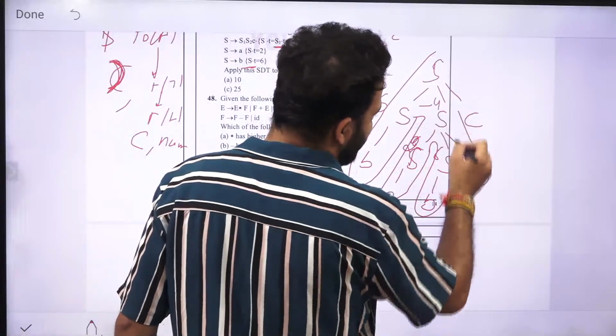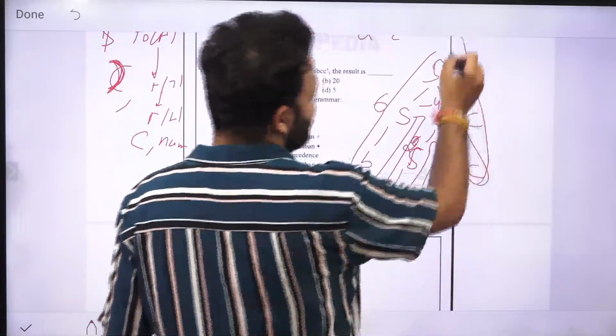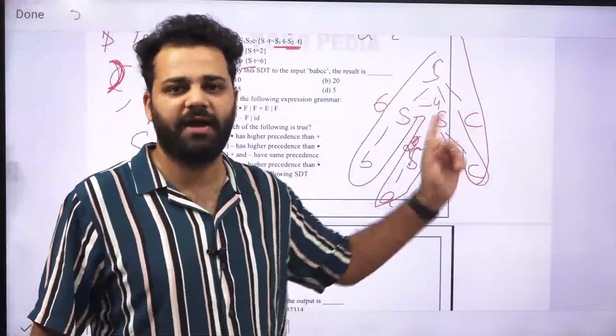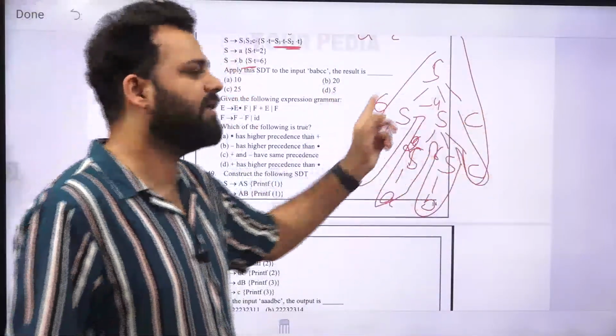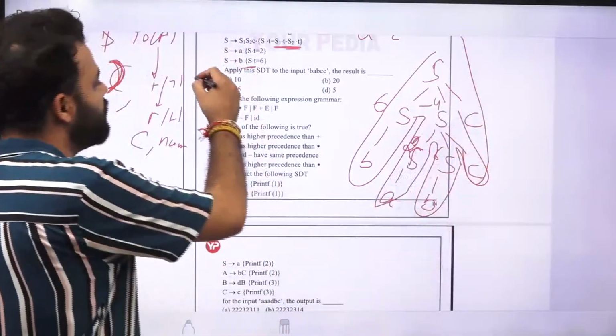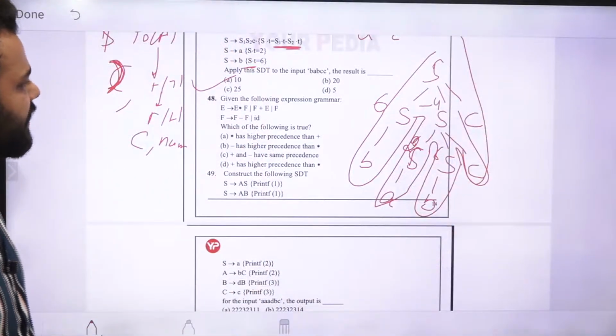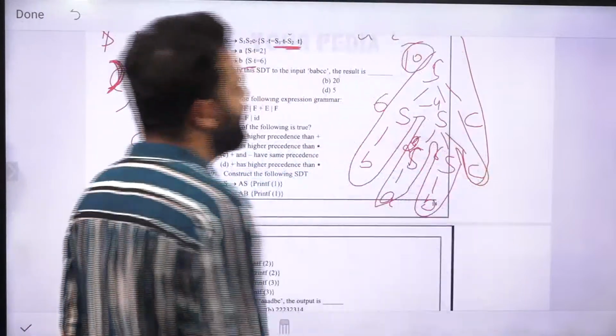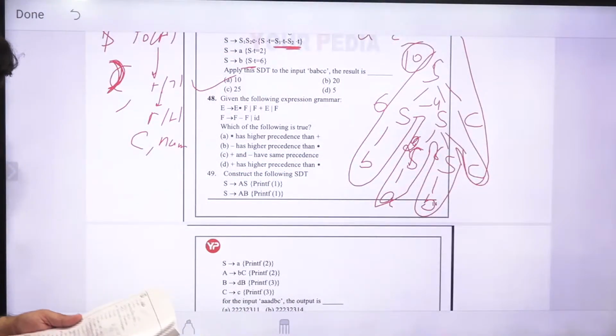And then again we will go and traverse it, and whenever we complete the production S is equal to SSC, again S1 minus S2. 6 minus minus 4 will be equal to 10. So the correct option will be 10. 6 minus minus 4 will be equal to 10. So the correct option will be option A.